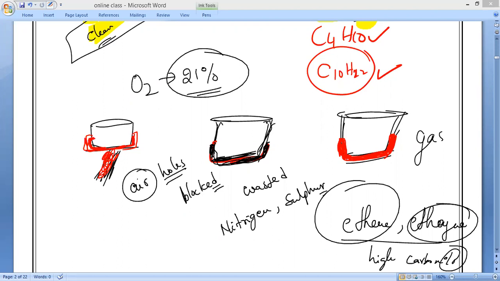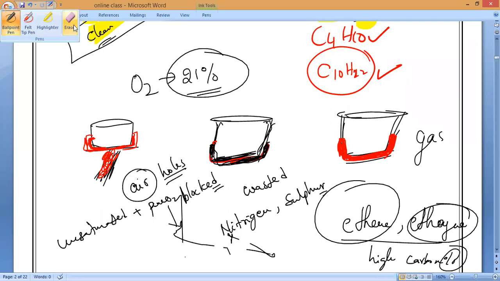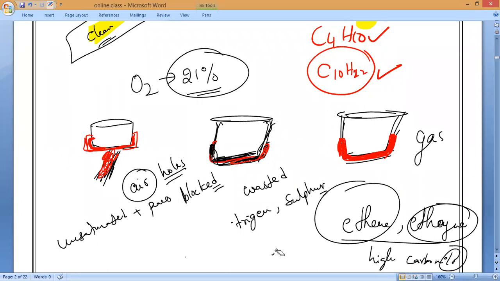If I am supplying pure oxygen, 100%, to an unsaturated hydrocarbon, will it go under complete combustion or incomplete combustion? Anybody? Sir, complete combustion, but yellow flame. Yellow flame, that is what I am saying.